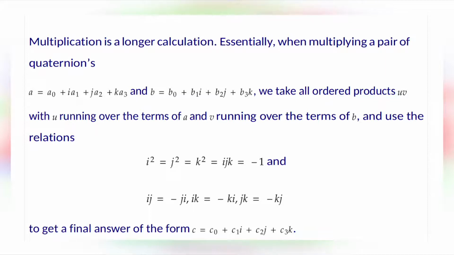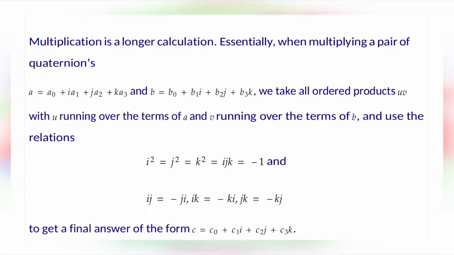i square is equal to j square is equal to k square is equal to ijk is equal to minus 1, and ij is equal to minus ji, ik is equal to minus ki, jk is equal to minus kj.